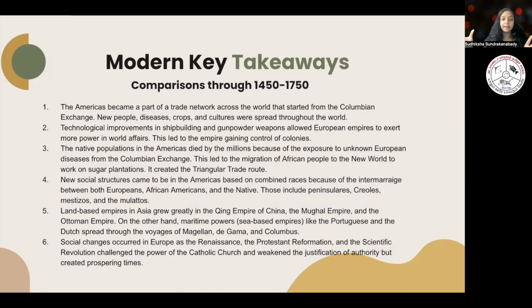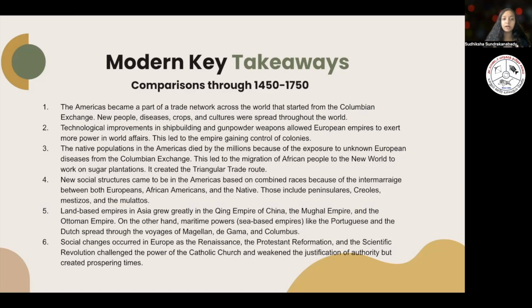For example, they had maize and corn in the new world, and in the old world they had different vegetables that were already being used there, like rice. And all these different cultures and diseases and crops were spread throughout the world. Then there were also technological improvements in shipbuilding and gunpowder weapons that allowed the European empires to exert their power and dominance in world affairs, allowing them to gain control of different colonies. This is the way that imperialism started, since they had the power to do so through these weapons. And then the native population in the Americas died by the millions because of the Columbian Exchange.